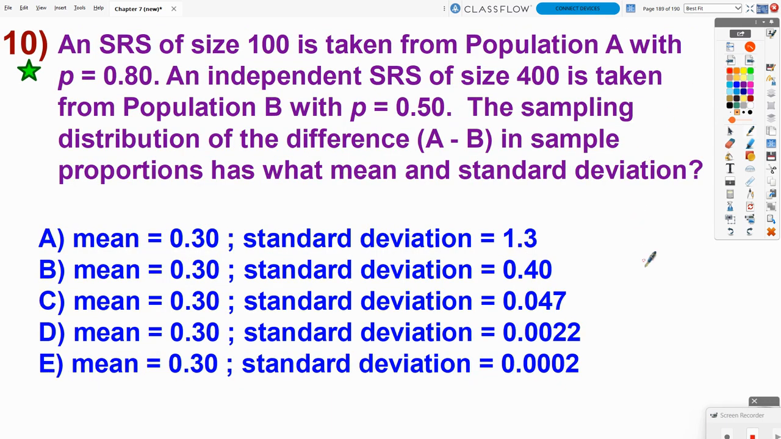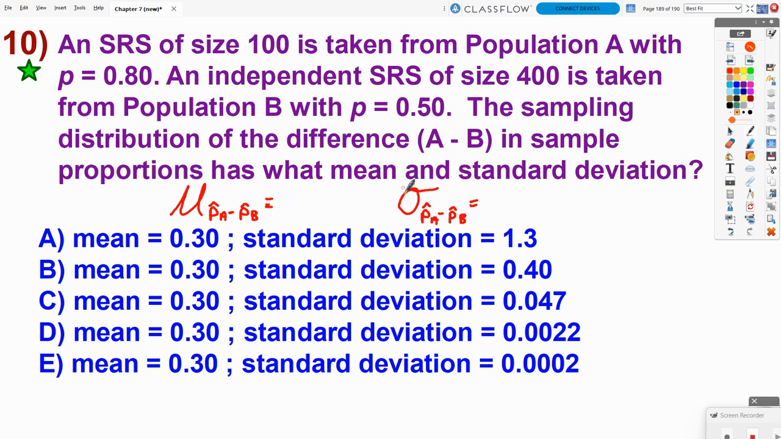Number 10, an SRS of size 100 is taken from population A with P equals 0.80. An independent SRS of size 400 is taken from population B with P equals 0.50. The sampling distribution of the difference A minus B in sample proportions has what mean and standard deviation? So they want to know what is mu sub P hat sub A minus P hat sub B, and what is sigma sub P hat sub A minus P hat sub B. What do those come out to be?